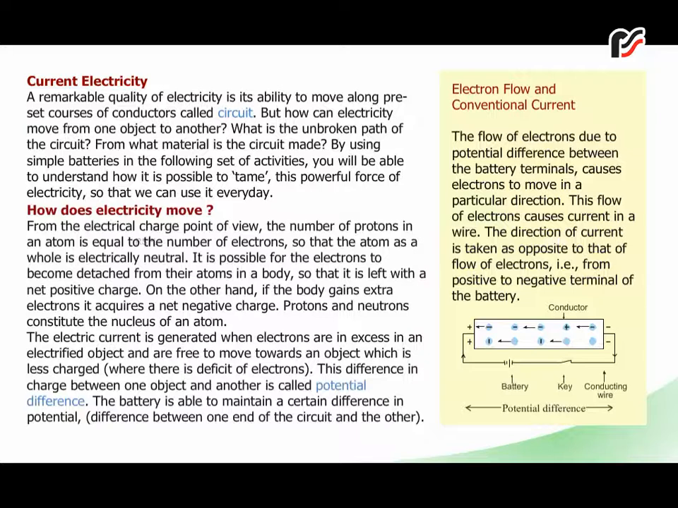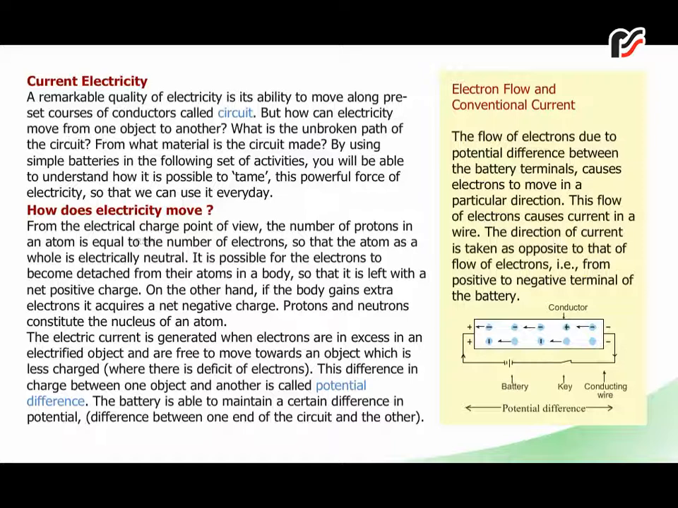From the electrical charge point of view, the number of protons in an atom is equal to the number of electrons, so that the atom as a whole is electrically neutral. It is possible for the electrons to become detached from their atoms in a body so that it is left with a net positive charge. On the other hand, if the body gains extra electrons, it acquires a net negative charge. Protons and neutrons constitute the nucleus of an atom.